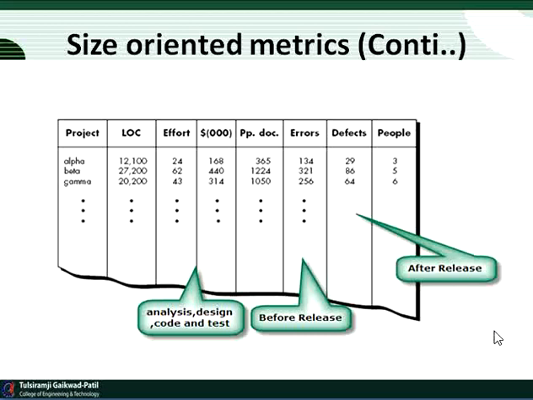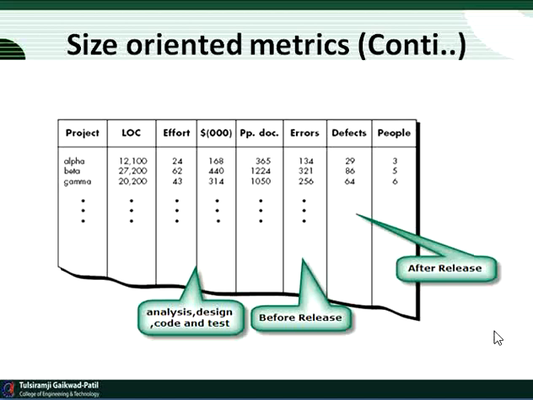There may be thousands of lines of code, as we already discussed. So these are the lines of code, that is 12,100 or 27,200 or 20,200, which we coded here for the implementation of a particular software application. After that, the efforts we made in the software implementation process may be 24, 64, 43, etc. After that, what is the cost of that software application?